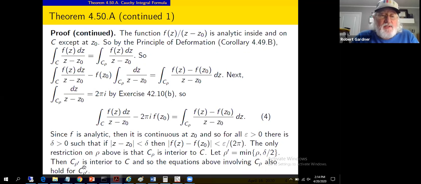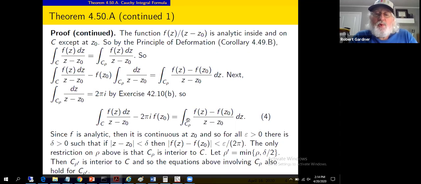Okay, so let's consider C sub rho prime. That's a contour with center z sub 0 and radius rho prime, this radius given here. That's definitely interior to C because it's no bigger than C sub rho, and C sub rho was interior to C in the picture. Everything we said about C sub rho, in particular equation 4, also holds for C sub rho prime. We could replace this integral over C sub rho with an integral over C sub rho prime. If you like, it's the principle of deformation again.